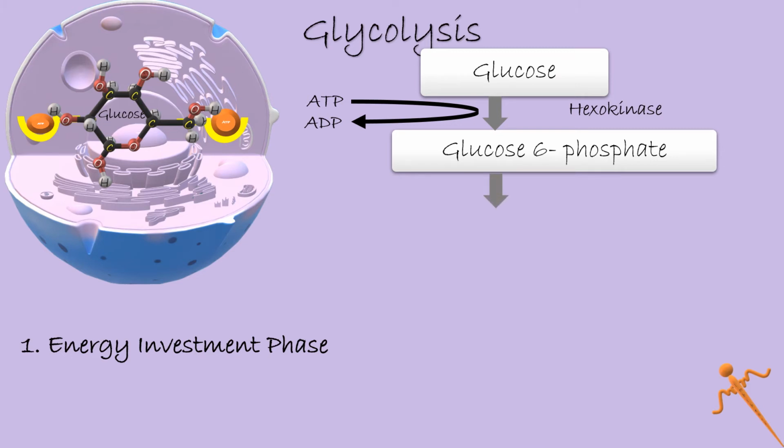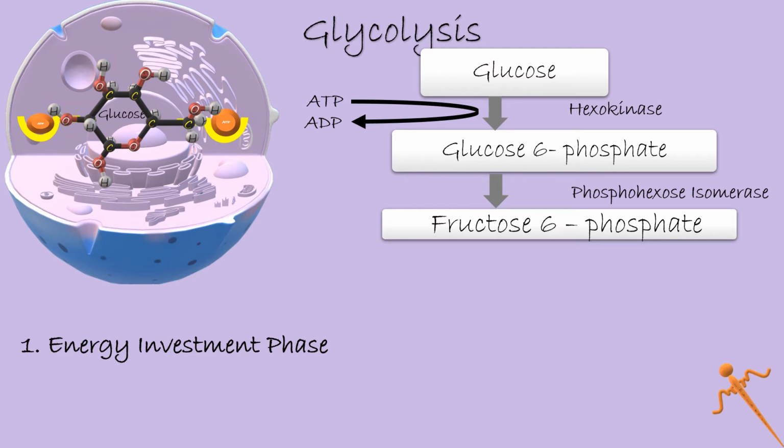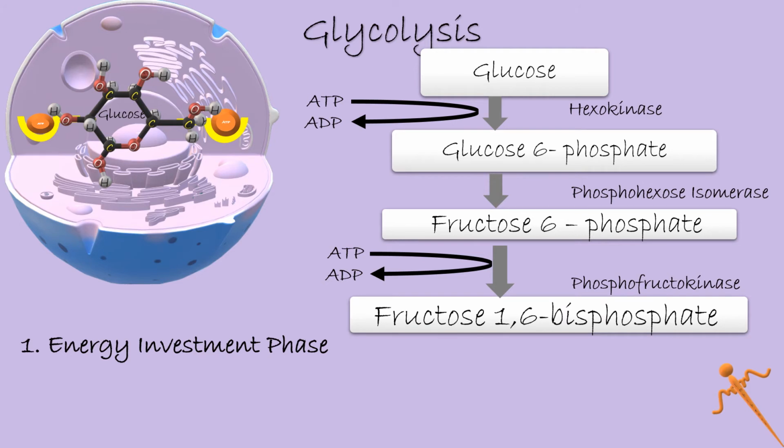Glucose 6-phosphate changes its form with the help of the enzyme phosphohexose isomerase to give fructose 6-phosphate. Fructose 6-phosphate again borrows an ATP to form fructose 1,6-bisphosphate by phosphofructokinase. This is an irreversible and regulatory step in glycolysis.